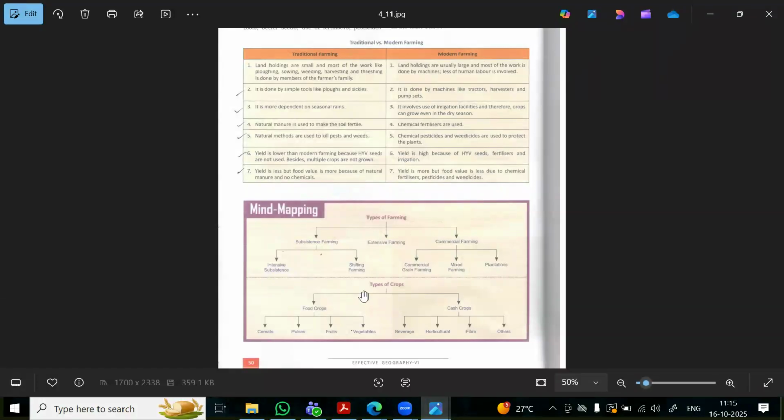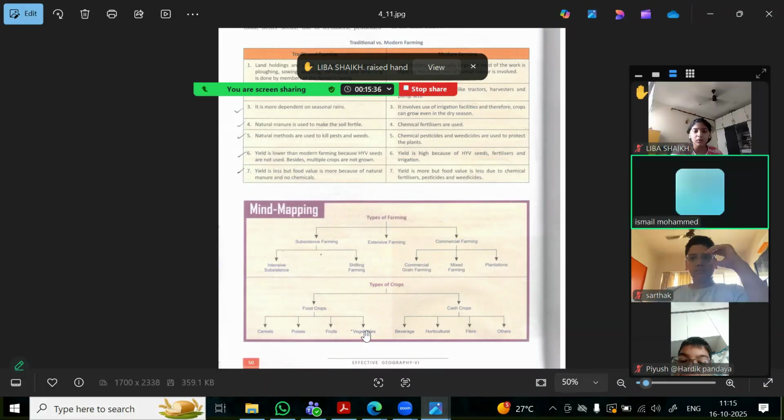And coming to the crops, you have basically food crops and cash crops. The crops which we eat are called the food crops. The crops which we grow for commercial purpose, for getting the money or high revenue, those crops are called cash crops. So the food crops are like cereals, pulses, fruits, vegetables. These all come under food crops.